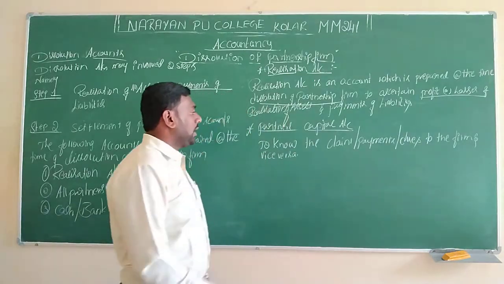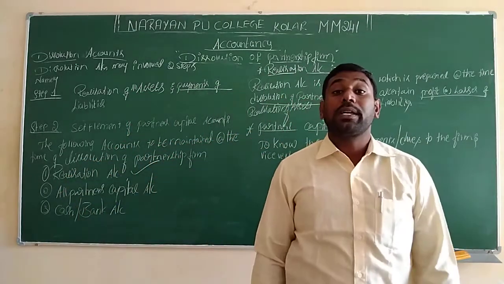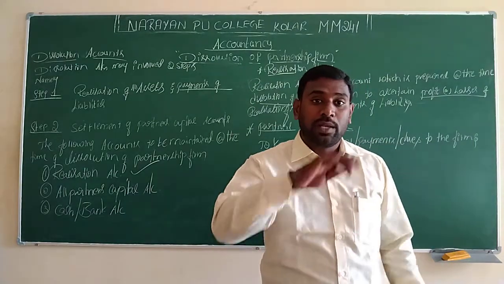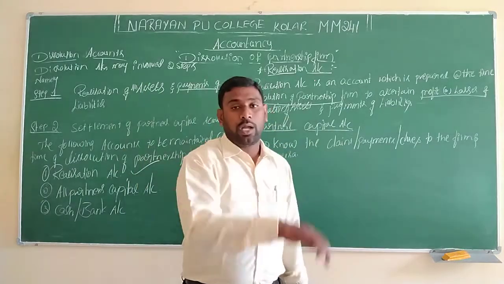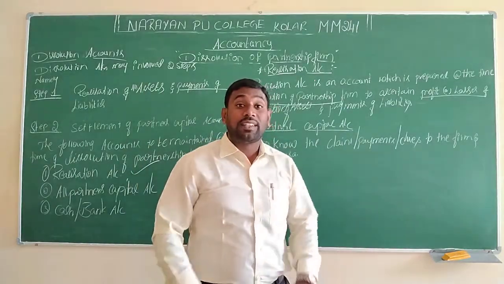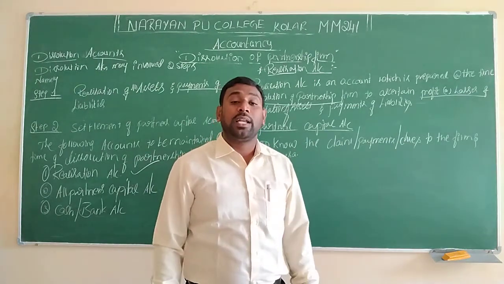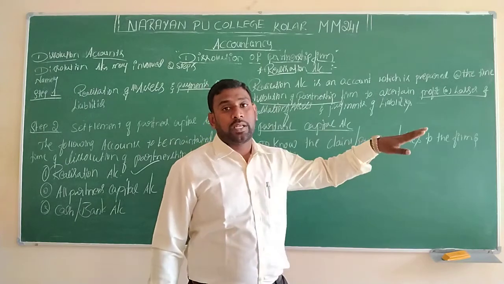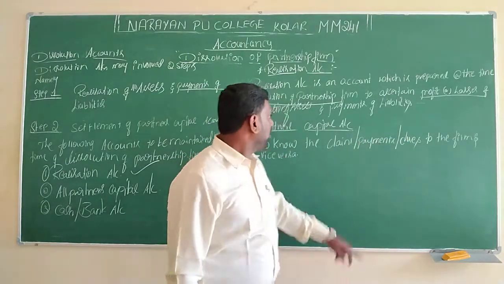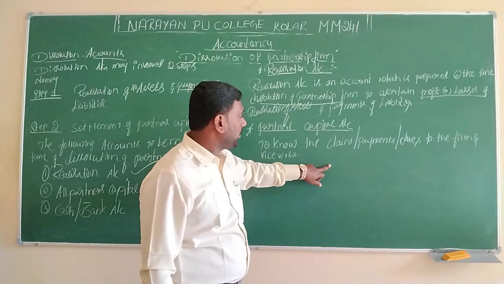Sometimes the partners have to pay to the firm, and sometimes the firm has to pay the partners. So for their settlement, for their payment purpose, we have to prepare the partners capital account. Before preparing the realization account, it is not possible to prepare the partners capital account.